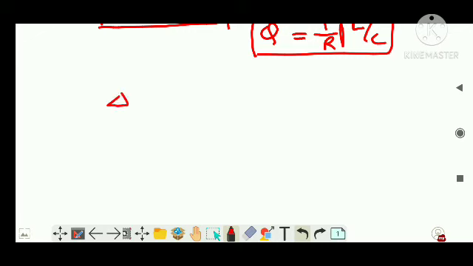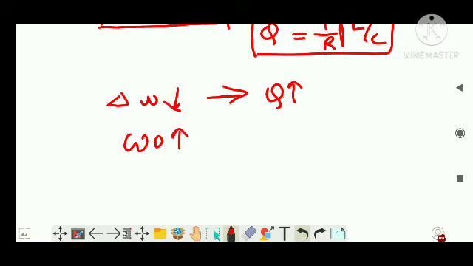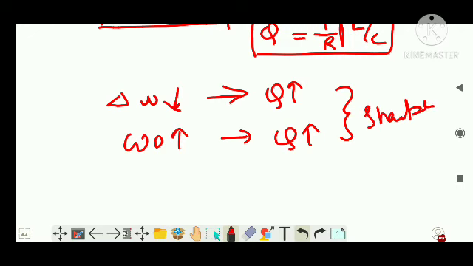When delta omega goes on reducing, I can say quality factor increases. When omega naught increases, quality factor increases. So by looking at a graph, if the sharpness is high, that means higher quality. Clear? Now let's move on to the next section, guys.